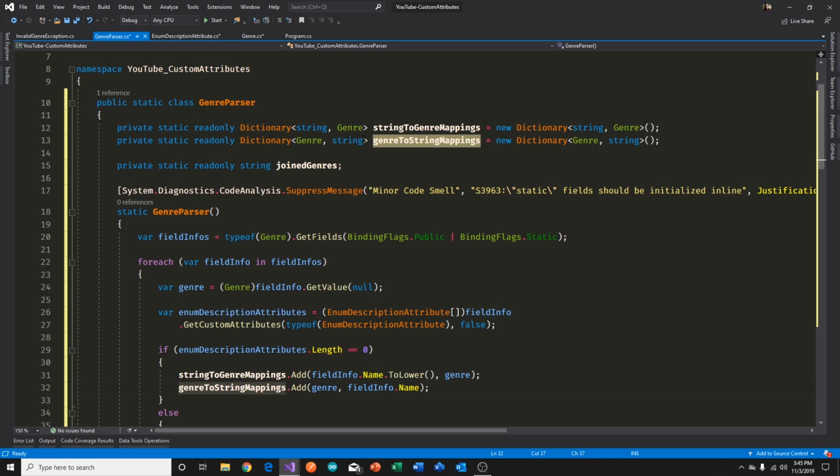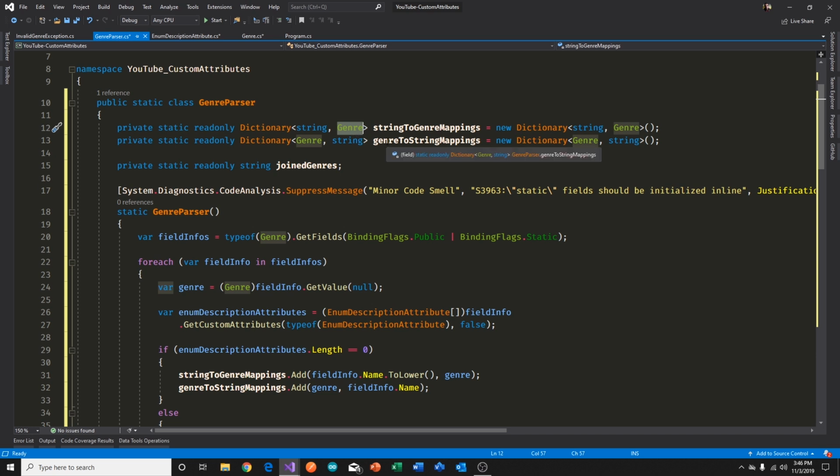This is my design. I've chosen to have 2 dictionaries. A dictionary that goes from a string representation to a Genre. So SciFi should go to Genre. Sci-Fi should also go to Genre, but since SciFi and Sci-Fi are 2 different strings, the dictionary won't complain about them being duplicated. The right-hand side, or the value part, can be duplicated, but that doesn't really matter for us in our situation here.